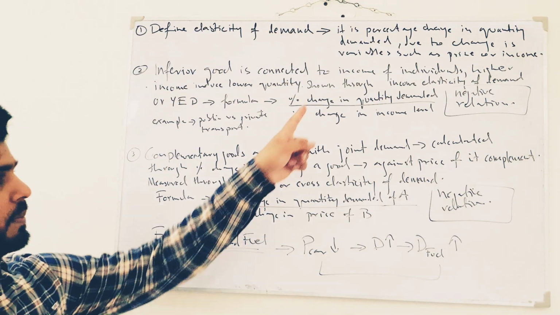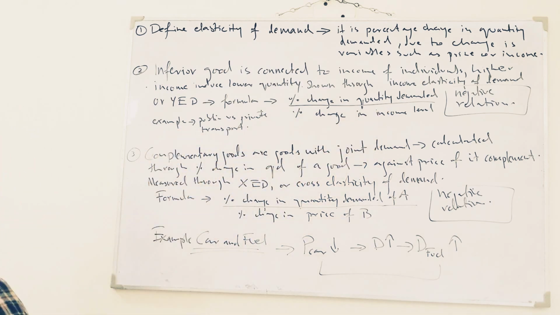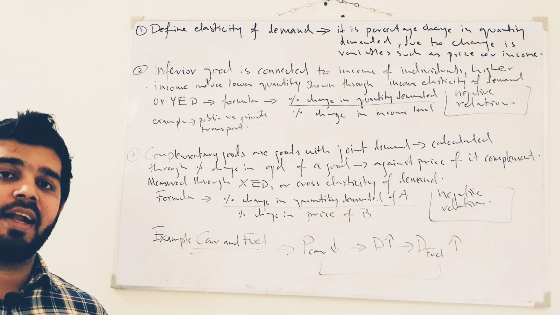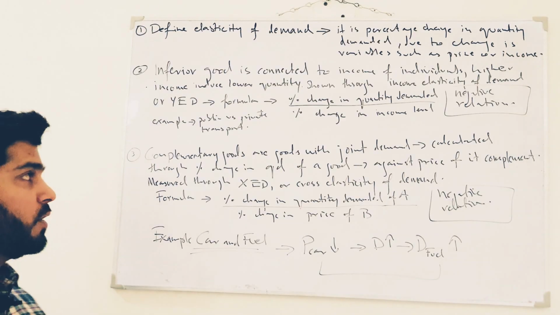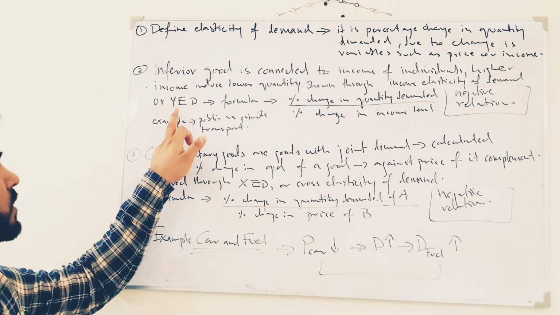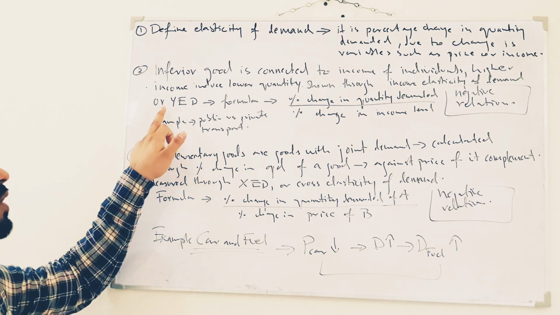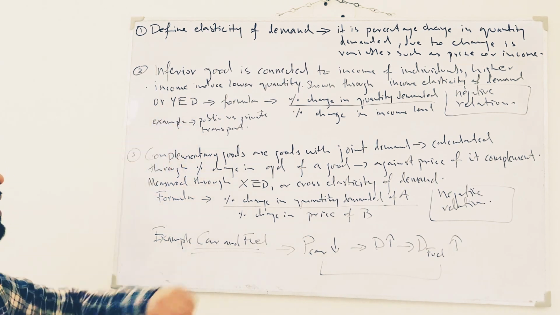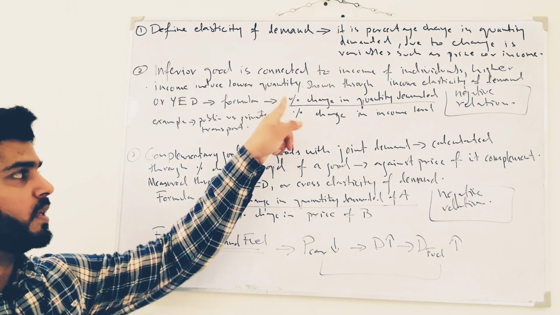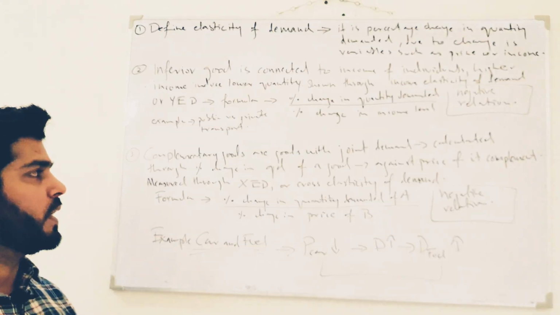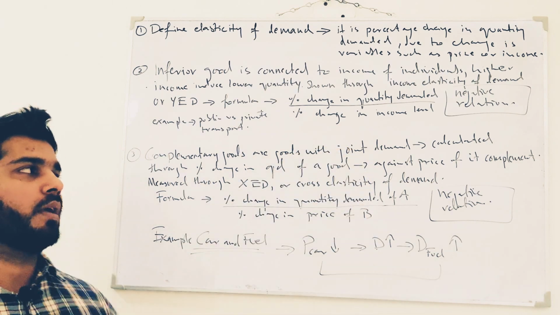So it can be shown through income elasticity of demand. This is where you identify that inferior goods can be identified through income elasticity of demand, also known as YED. Now what is the formula? The formula is very easy: the percentage change in quantity demanded divided by the percentage change in income level.